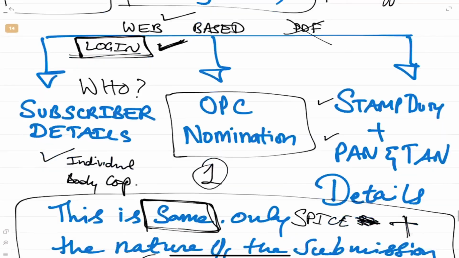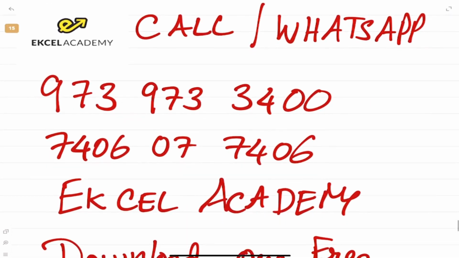I've shown you the Spice Plus part A. You have to make the payment for part A, then part B. And I've told you what are all the services, and I've told you what are the details required. So complete detail about Spice Plus has been covered.